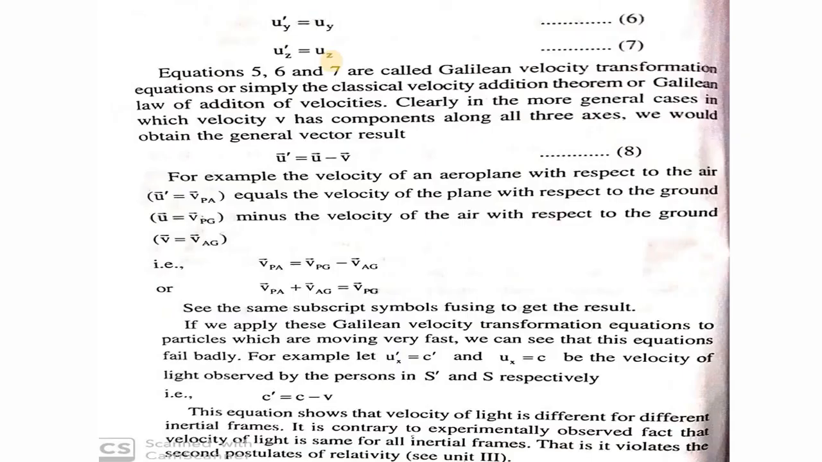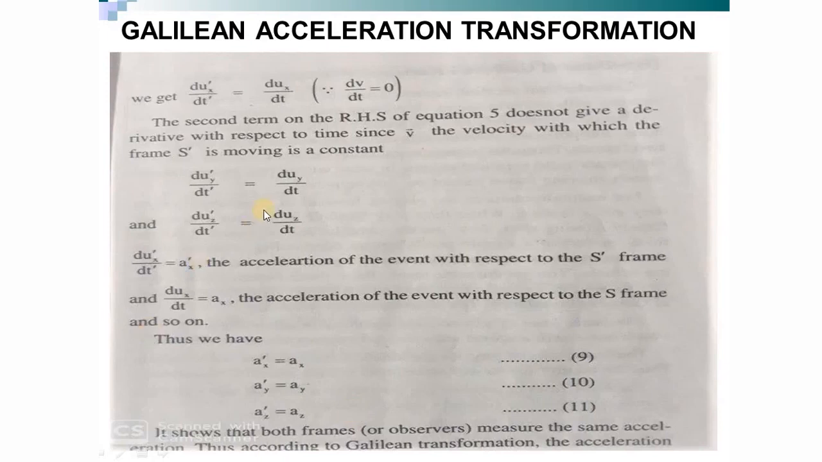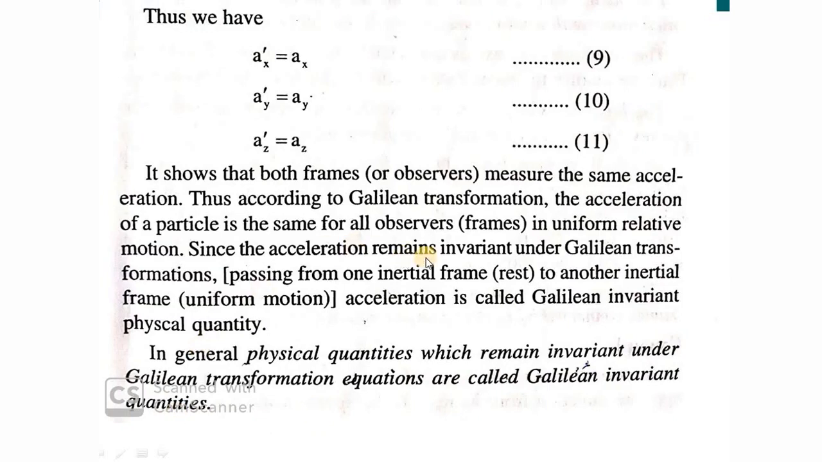Moving on to Galilean acceleration transformation. What happens? We take the derivative of this again. Since the velocity v is uniform, its derivative with respect to time cancels. So what you will get is ax prime is equal to ax, since the velocity is constant, ay prime is equal to ay, and az prime is equal to az. It shows that both frames measure the same acceleration. So according to Galilean transformation, the acceleration of the particle is the same for all.